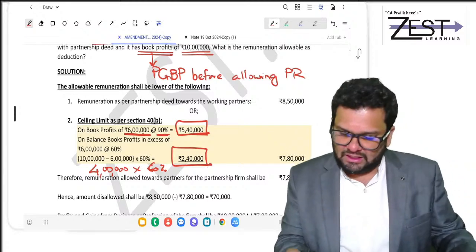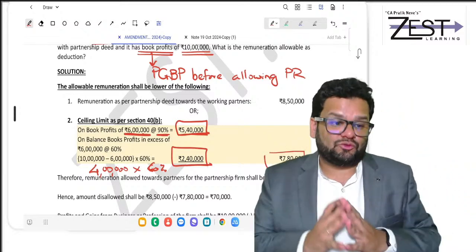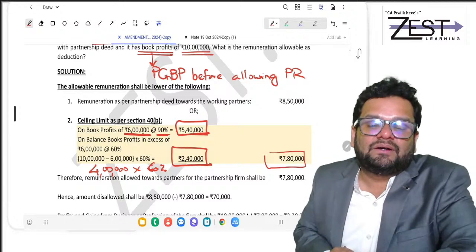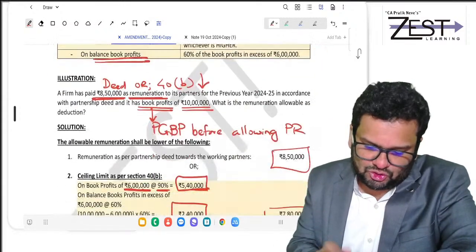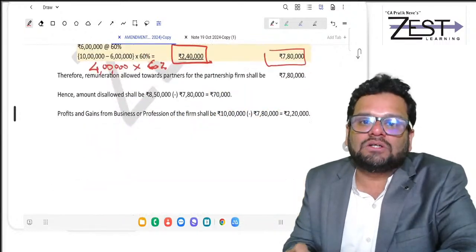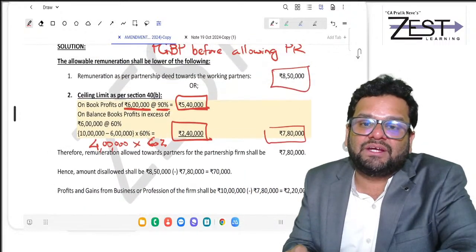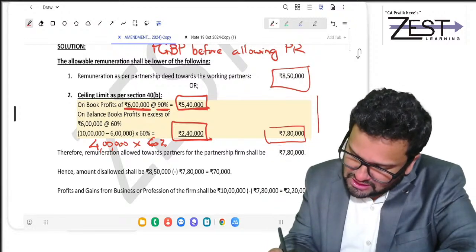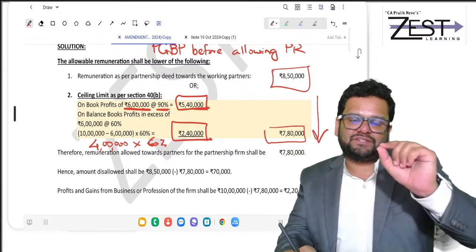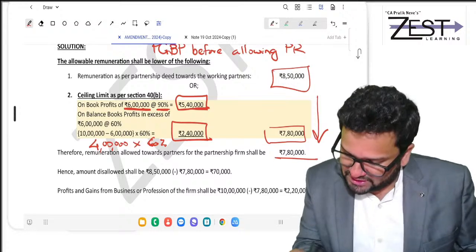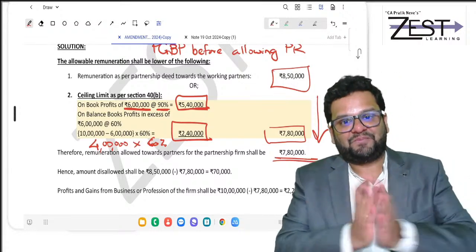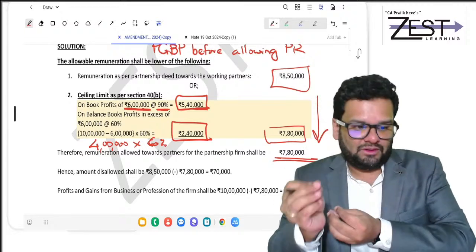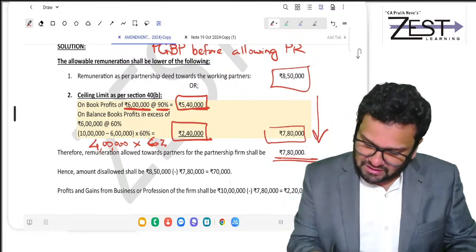Take the total, 780. So friends, the allowed amount will be the actual, which is 850, or the ceiling limit 780, whichever is lower. So friends, the lower is 780. Can you allow 780? Yes. If 780 is allowed, doesn't that mean 70 is disallowed?